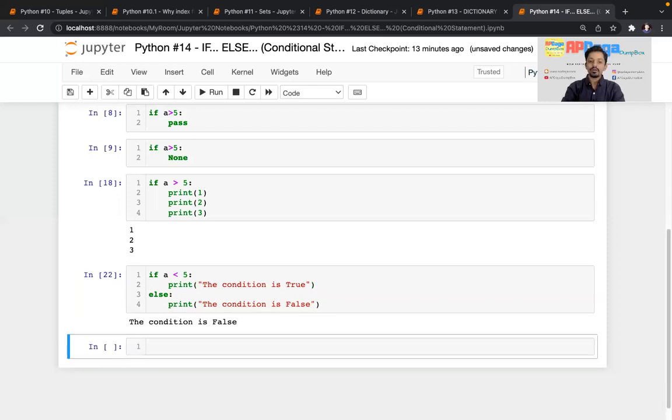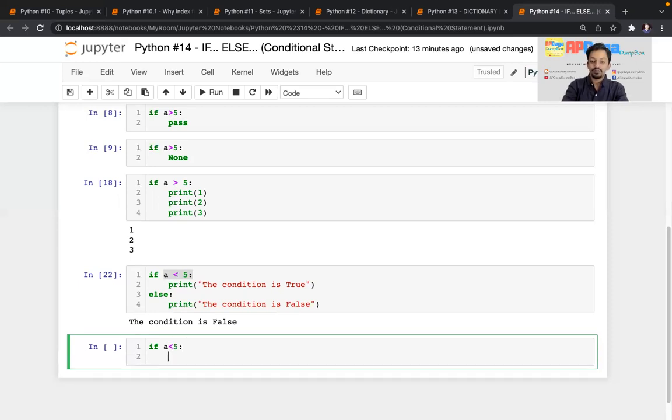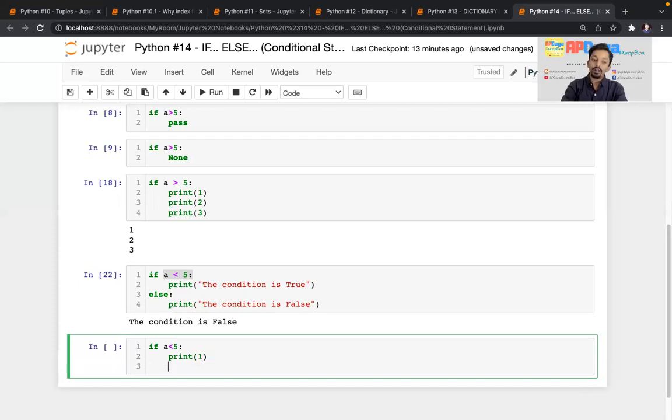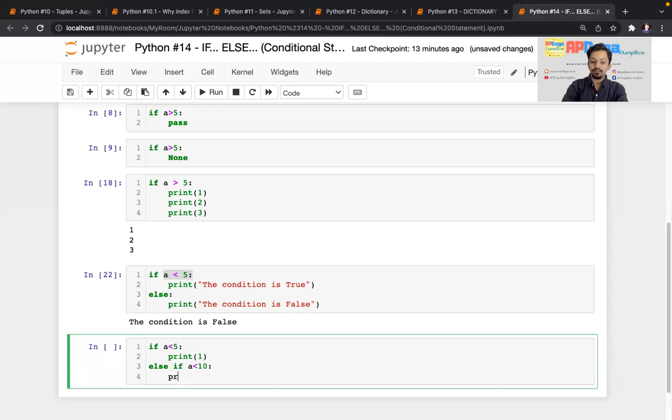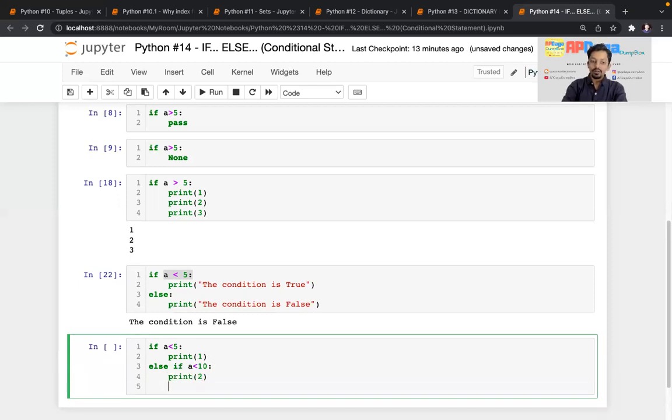Okay. Now let's move to the next thing. Here I have checked only one condition. What if I have multiple conditions? Like if a is less than 5, then print 1. Now I want to write else if, okay, a is less than 10, then print 2.